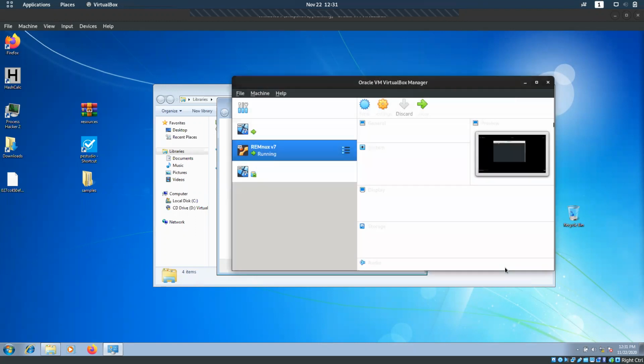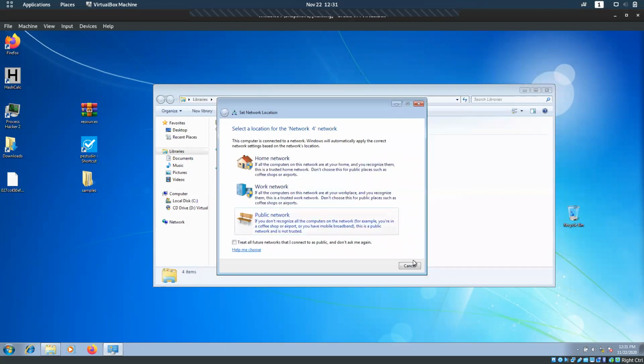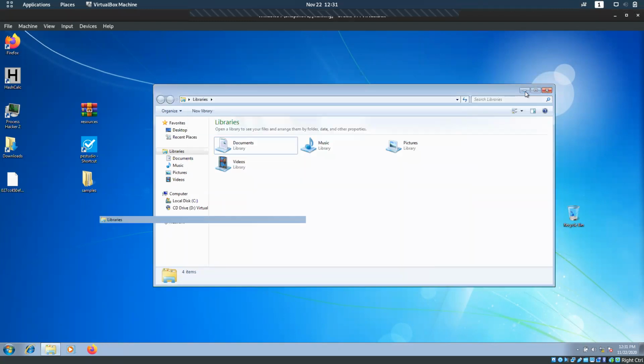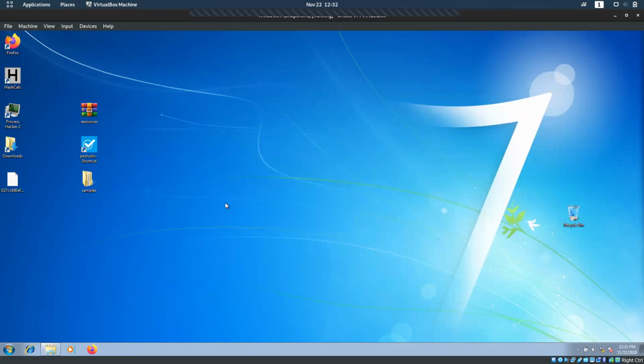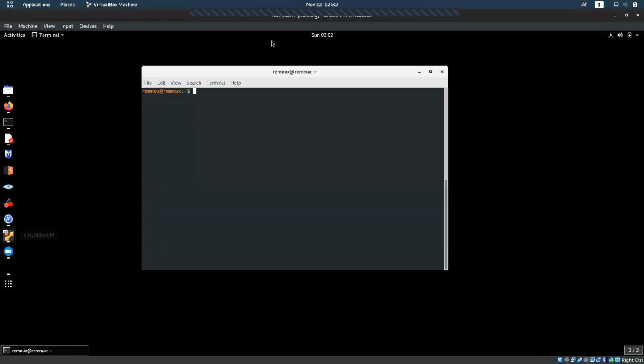Okay. So both these machines are running. What we have to do now is allow communication between this Windows system and this Ubuntu system. I have already done that, but I'll show you how to do it again.